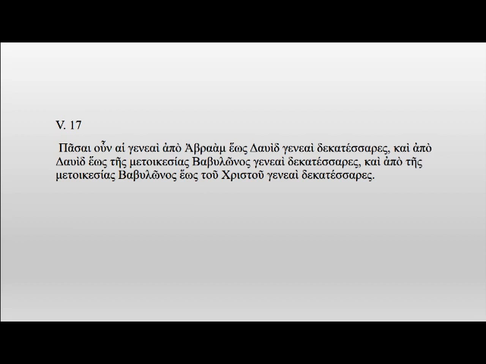Pasai is from the word pas. When it's used in the singular, it means every, each. When it's used in the plural, it means all or all things. Together with the generations, it's all the generations from Abraham to David. Of course, here we're missing the verb: the 14 generations, 14 generations, and another 14 generations until Christ.